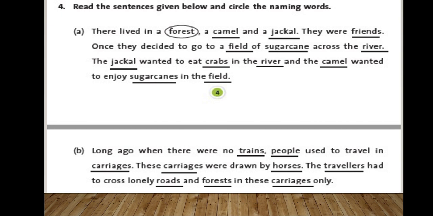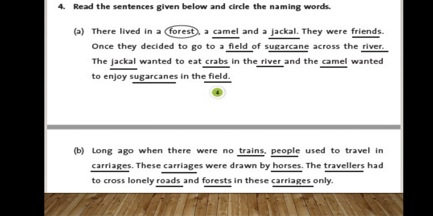Friends is also a noun. Once they decided to go to a field of sugarcane across the river. Field is a place, sugarcane is a thing, and river is also a place. So field, sugarcane and river are nouns in this line.